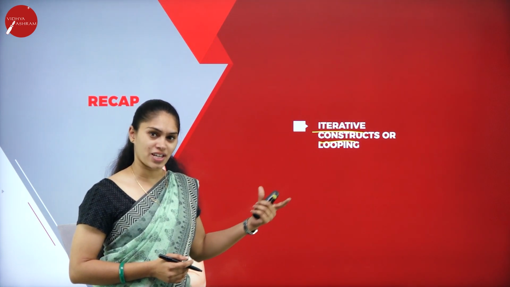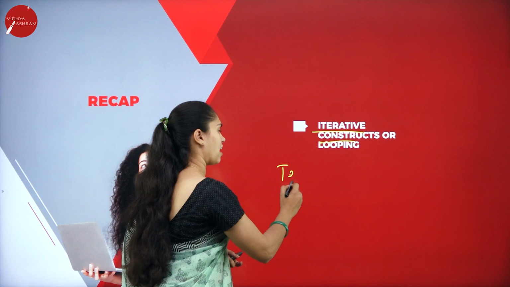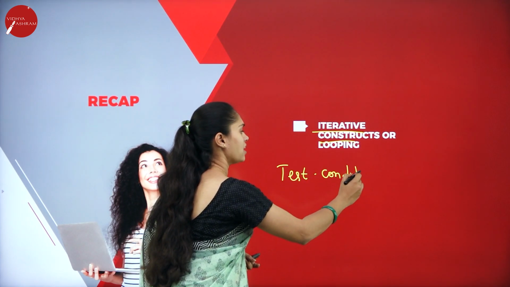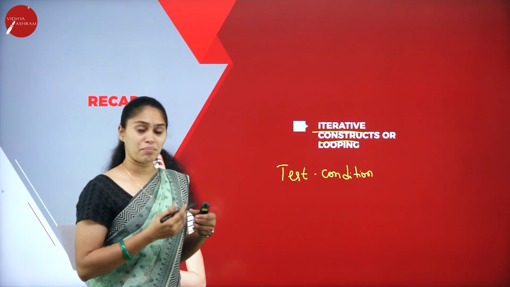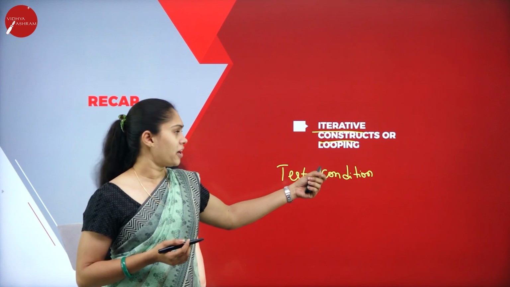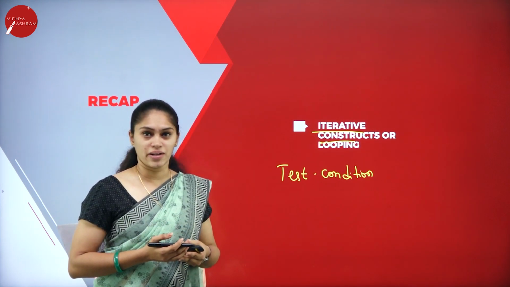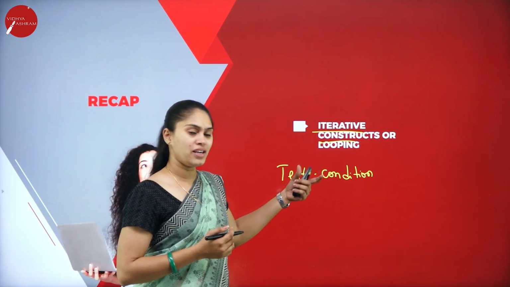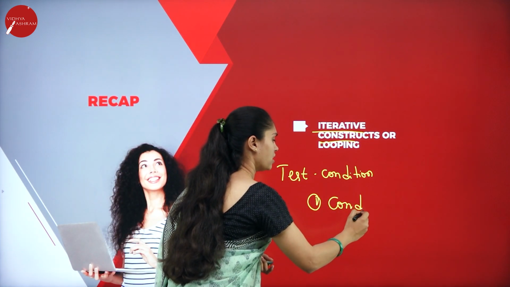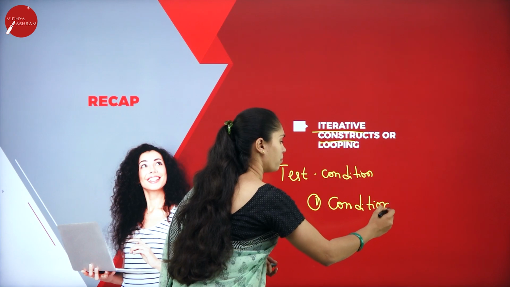There we are going to check the test condition. Until that test condition gets satisfied, it will repeat the loop, which is also known as looping or iteration. It can be either conditional looping or unconditional looping.